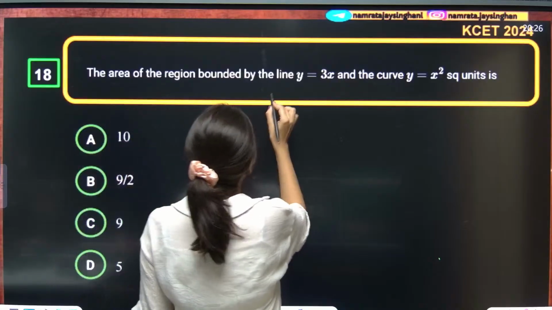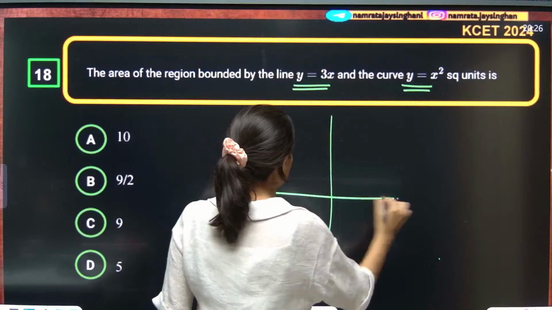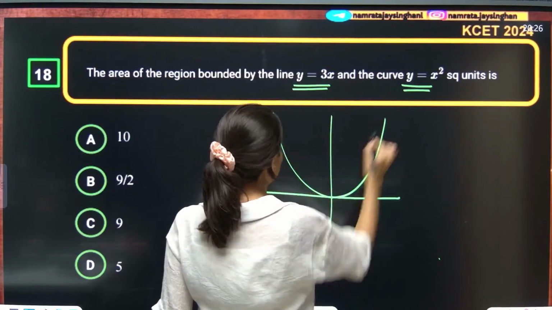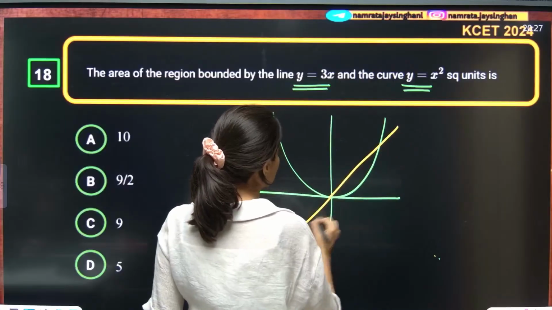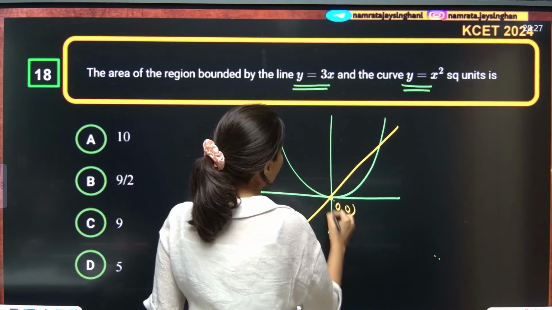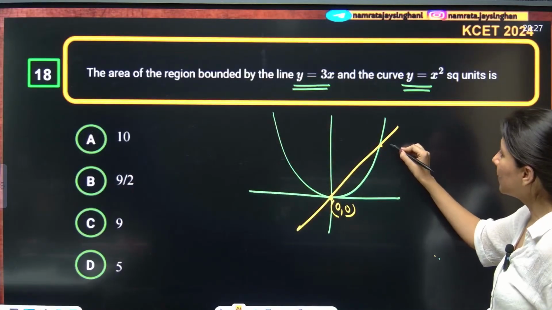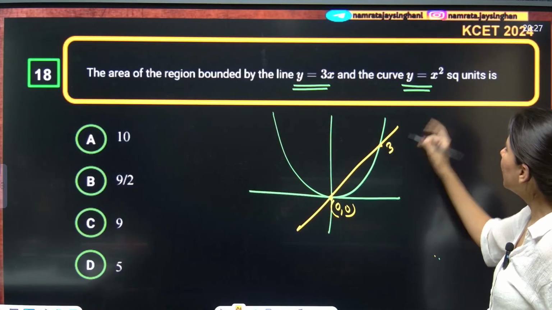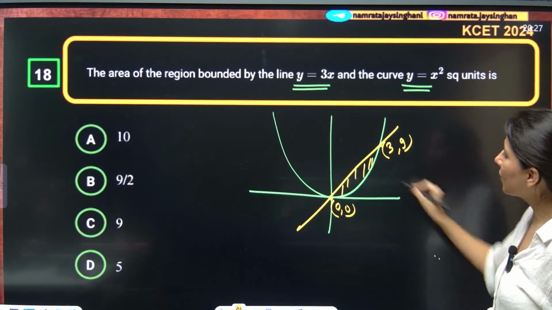Area of the region bounded by line y equals 3x and y equals x square. Y equals x square is an upward facing parabola. Y equals 3x line will look like this. So 0, 0 is the point of intersection and another point will be what? X equals 3. So x equals 3. If you put x equals 3, you get 9. So this is the area they are looking for.